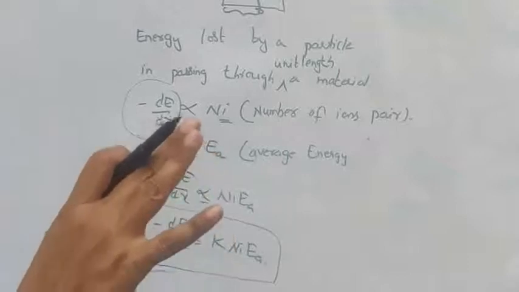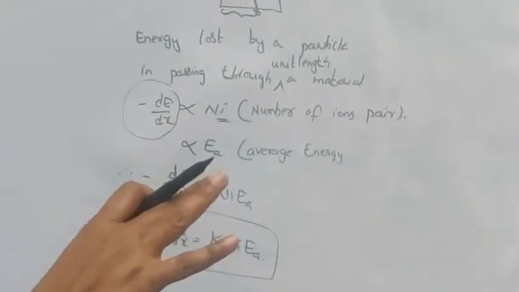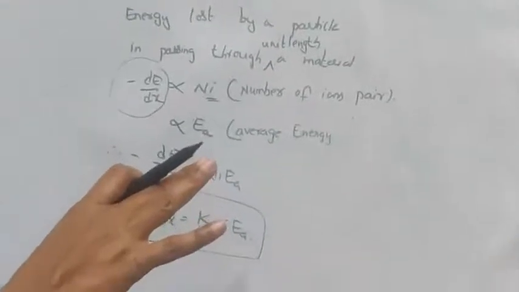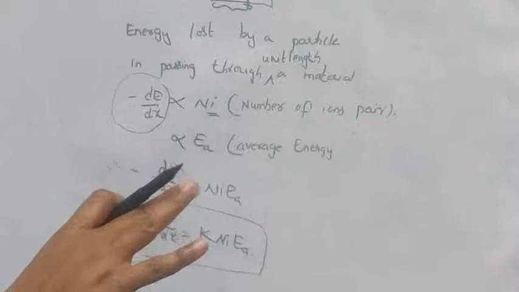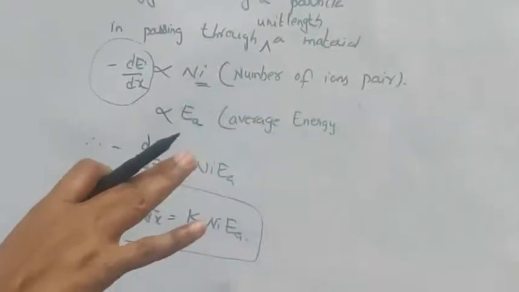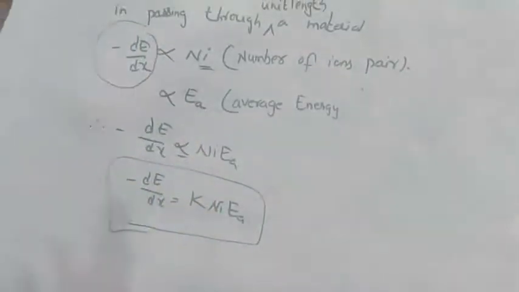According to Bragg, he has given the relation between specific ionization, whose units are arbitrary, for alpha particles and how it varies with distance from the source.